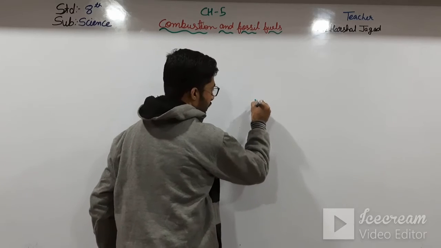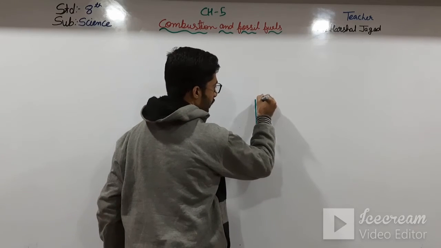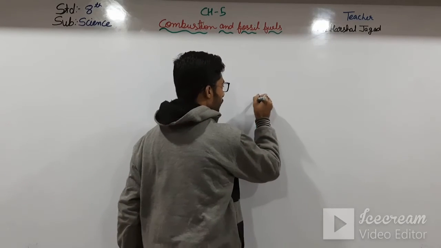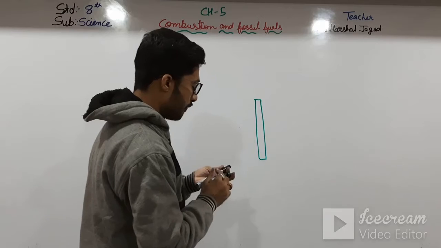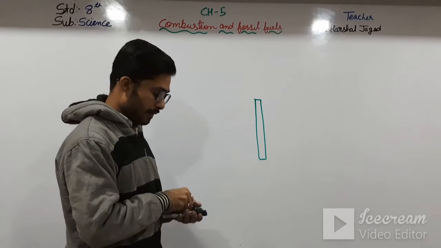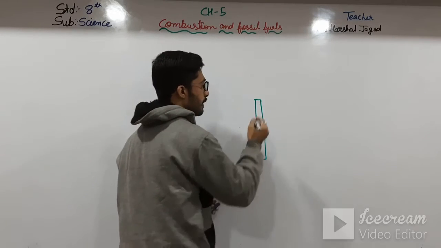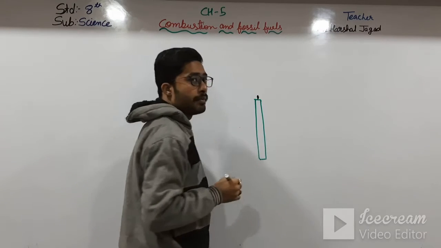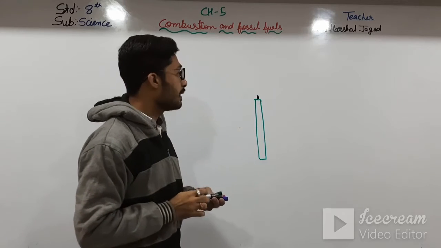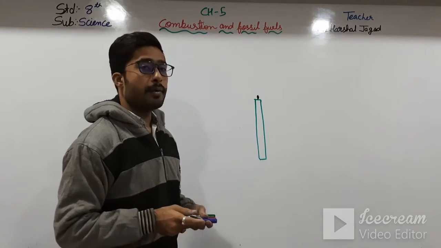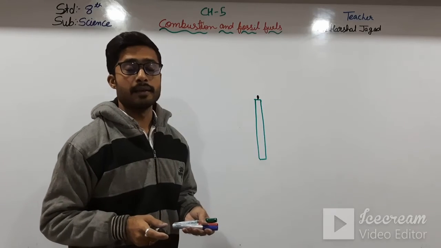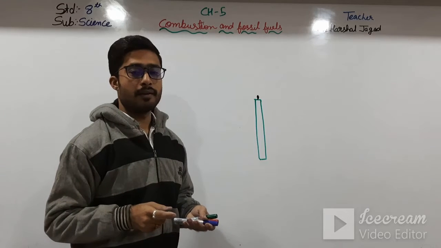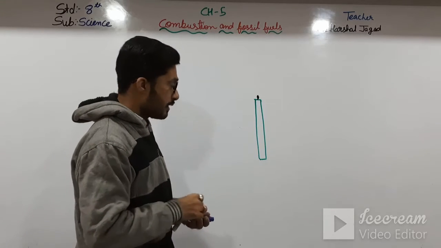Here, see, I am just drawing a candle first of all. So this is a candle. In that, the very first flame, which is near here, is known as the inner flame, which is invisible, which we can't see. Why? Because it is not perfectly burned. Due to the lack of oxygen, there is no oxygen, so we can't see that.